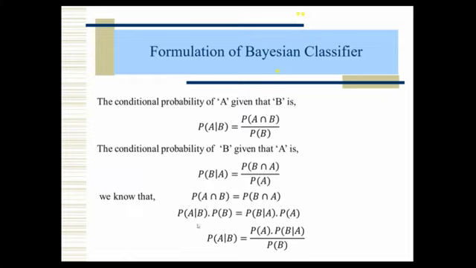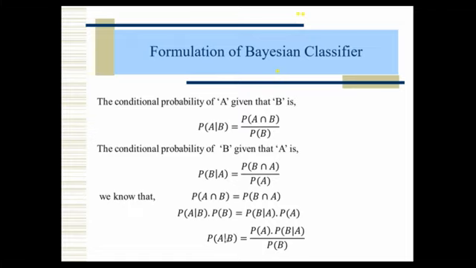Now from this we can write P of A given B equal to P of A into P of B given A by P of B. Just shift P of B to the right side denominator so that we get P of A given B. So this is the Bayes theorem or Bayes formula. Once again, conditional probabilities and intersection values are the same. That's why on the left side we replace from the first conditional probability, on the right side from the second, and cross multiply so that we get P of B intersection A. From this you can write P of A given B, or you can write P of B given A.